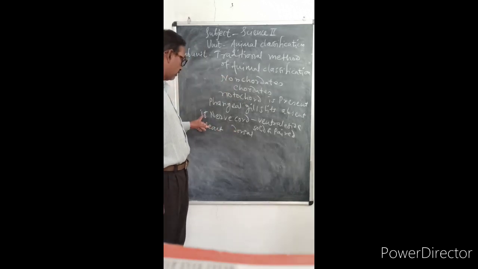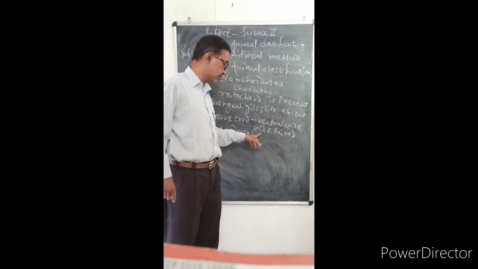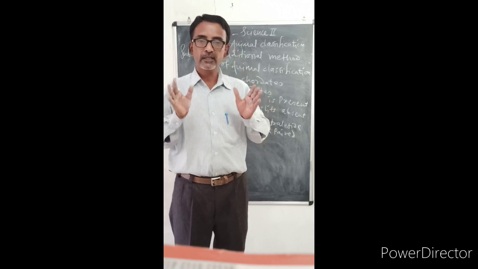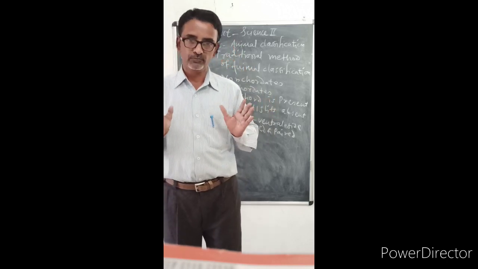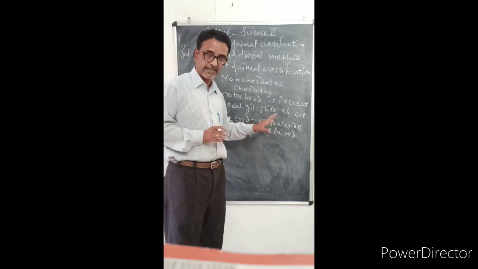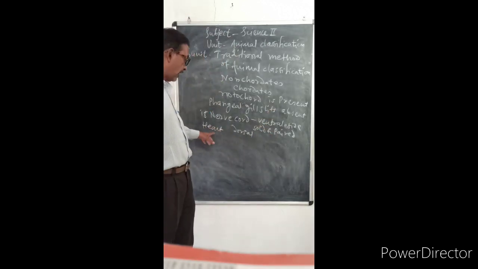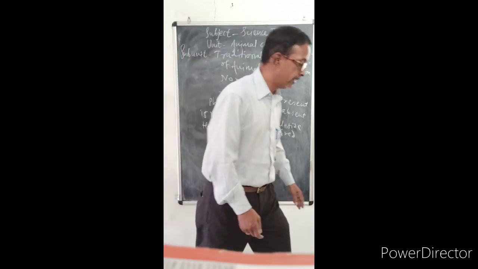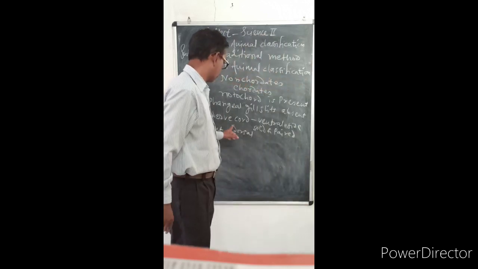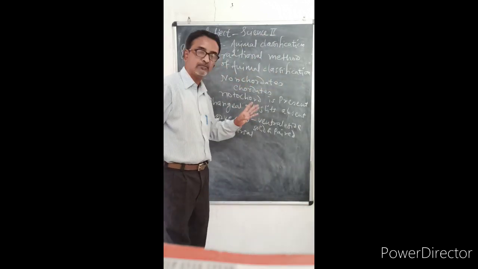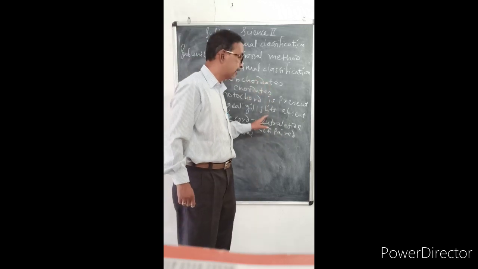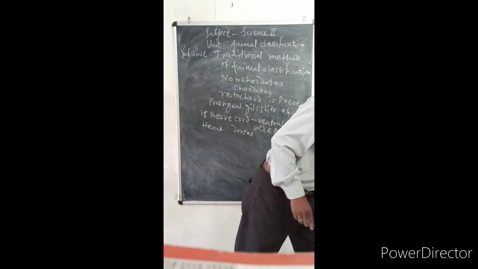Third, nerve cord: in non-chordates, if present, it is present on ventral side, solid and paired. Now, nerve cord is compulsorily present in chordates and it is hollow. It is present on dorsal side. Then, heart is present on ventral side. So, these are all characteristics of chordates, and these chordates are divided into 3 subphylums.